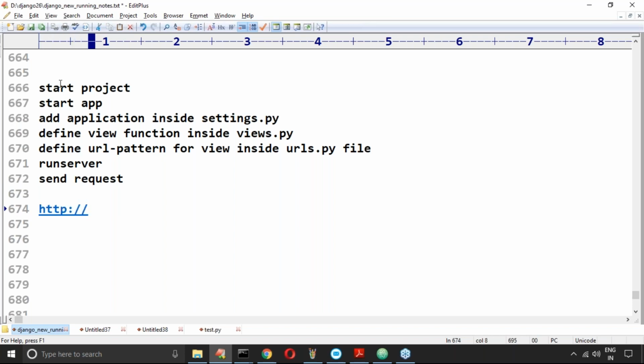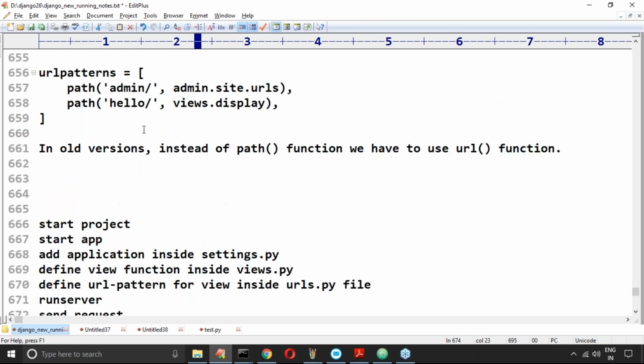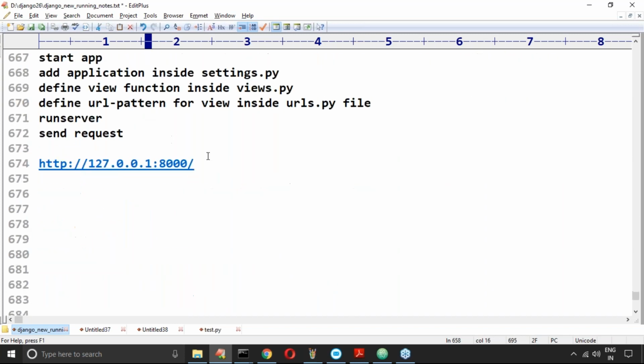How will the end user send the request? HTTP, localhost or otherwise 127.0.0.1, colon 8000, slash, and then the URL. What is the URL you defined? Can you please confirm? Hello, that's all. This is the end user sending the request with this URL.